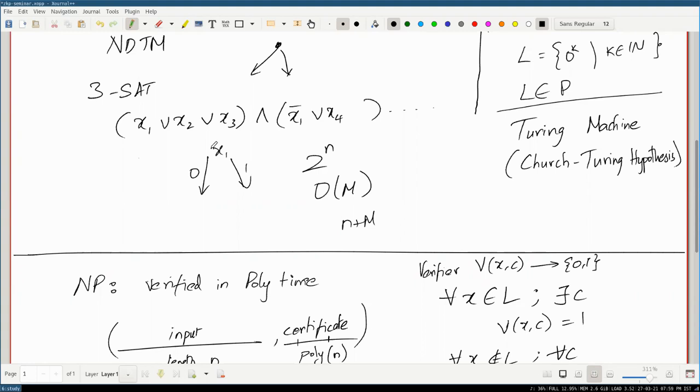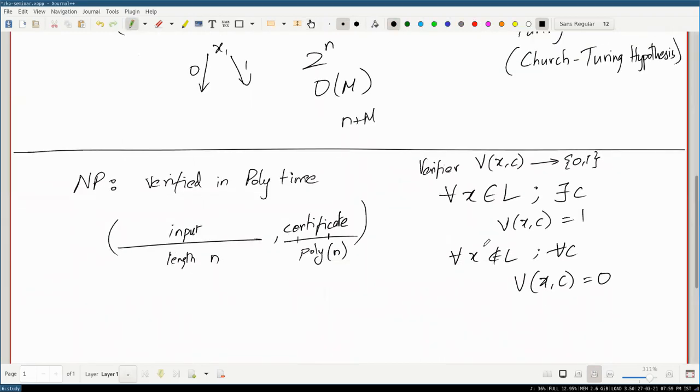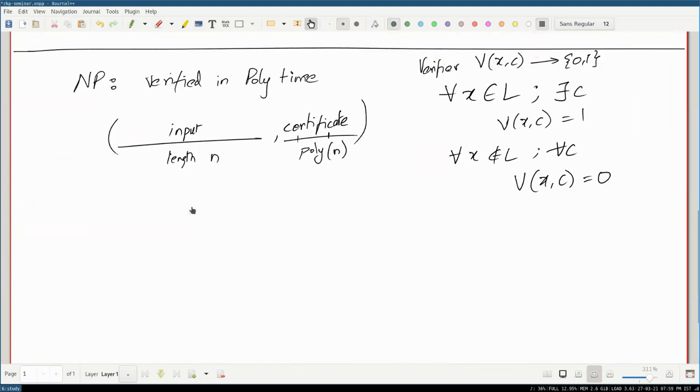So instead of you having to explore everything, it'll just tell you, okay, I don't need to actually explore everything. Somebody else has told me that this is the right path, so I'll just follow it. And also notice that if there is no path, then no matter what path you tell me to take, I'm always going to reach a no. Right? Hope that makes sense. Okay, so I think I spent enough time on basic definitions.